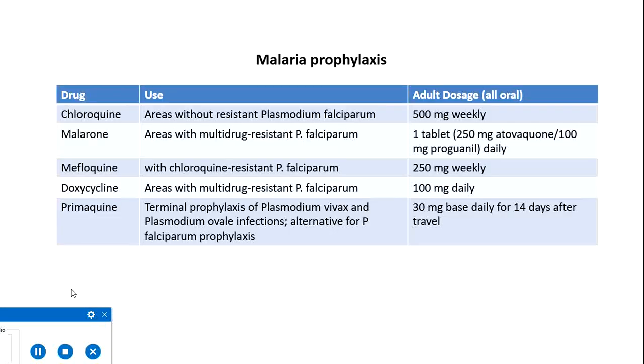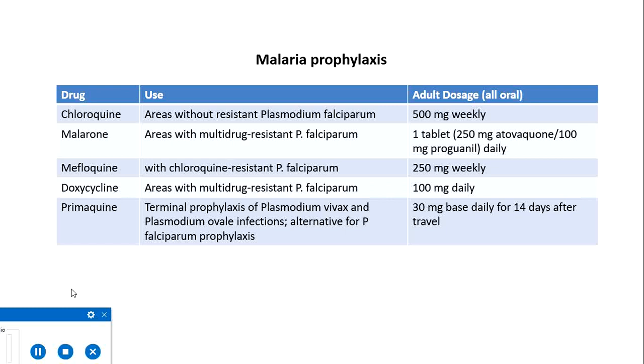These are the different types of malaria prophylaxis. Chloroquine is the drug of choice where resistant falciparum is not a risk. The dose is 200 milligram or 2 tablets every week. Otherwise, if there is risk of acquiring multi-drug resistant falciparum, the choice is Malarone, which is a combination of atovaquone and proguanil. Another choice is mefloquine, also in chloroquine resistant falciparum, which is 250 milligram per week.